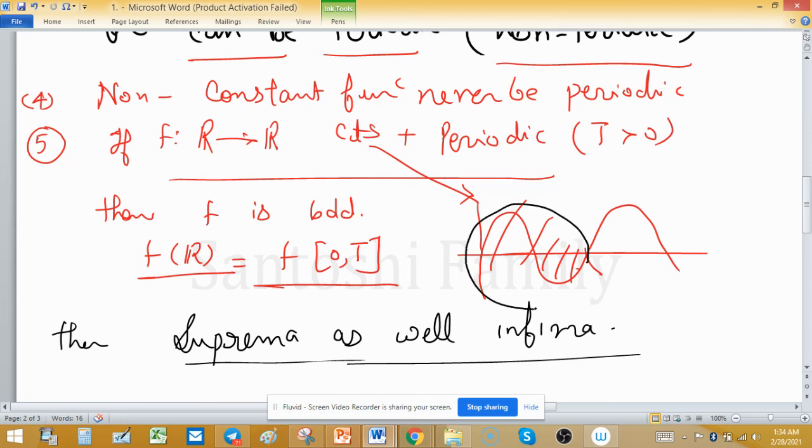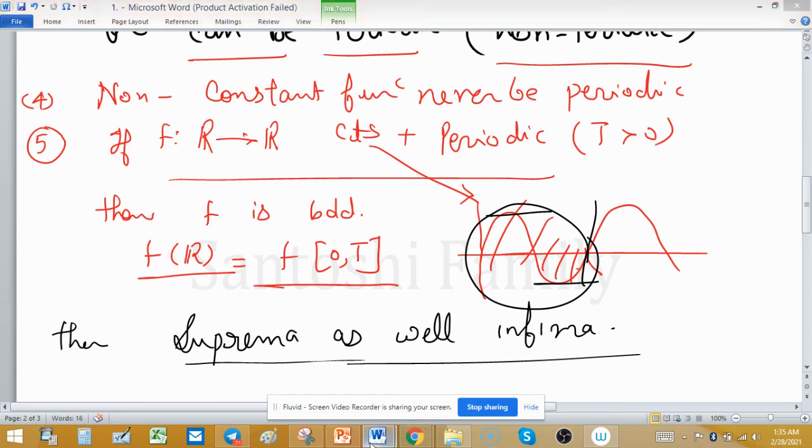So you can generalize for the sine function. This is the suprema and it is coming between this one, and this is the infima, because the function is bounded. So suprema and infima will exist.